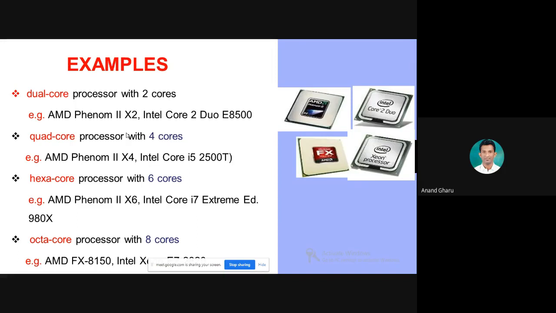AMD is the name of a company. It's an American company. Its long form is Advanced Micro Devices. There are many AMD processors available in the market, but we prefer Intel processors due to less power consumption. And AMD processors are basically used as multi-core processors or in high performing devices.